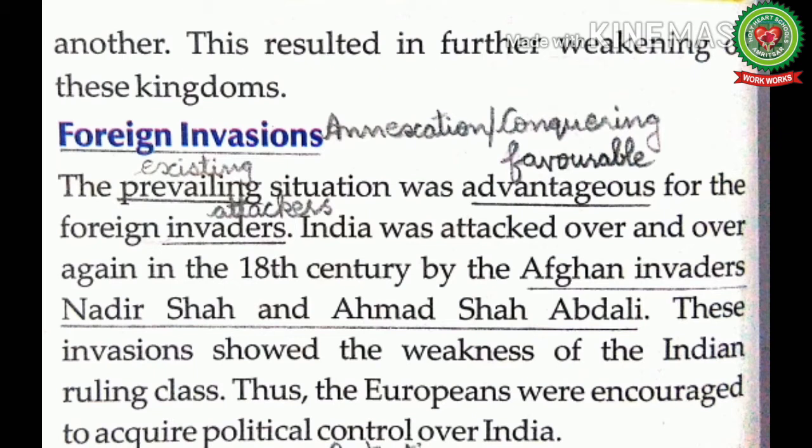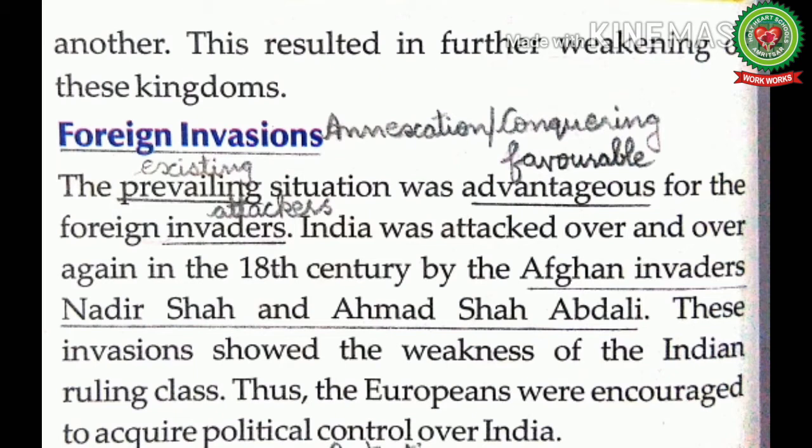among the regional kingdoms. The other important reason that enabled the British to establish an empire in India was the foreign invasions. Invasions means annexations or conquering. The prevailing situation was advantageous for the foreign invaders. Advantageous means favorable and invaders means attackers.